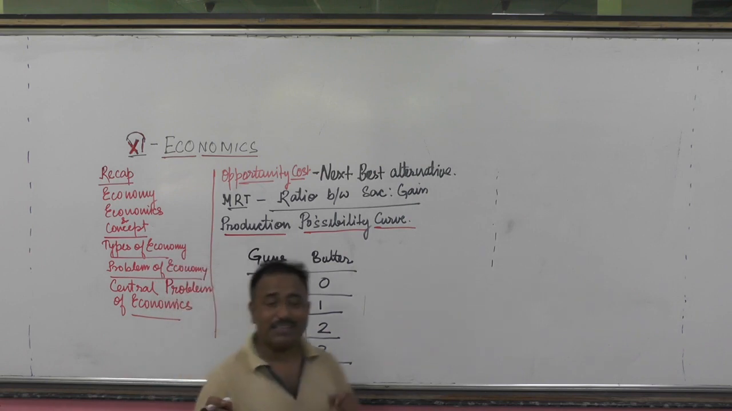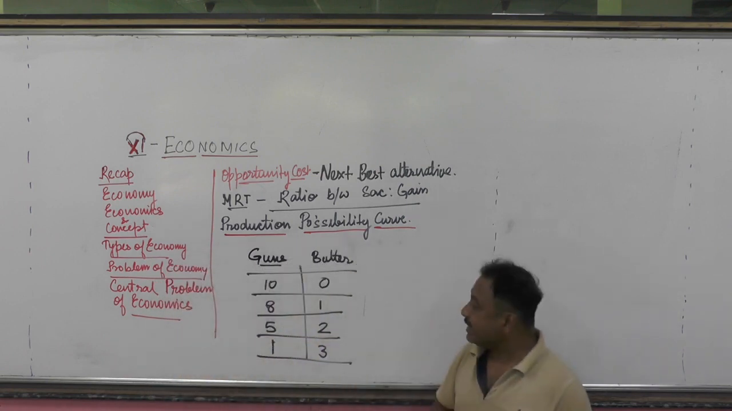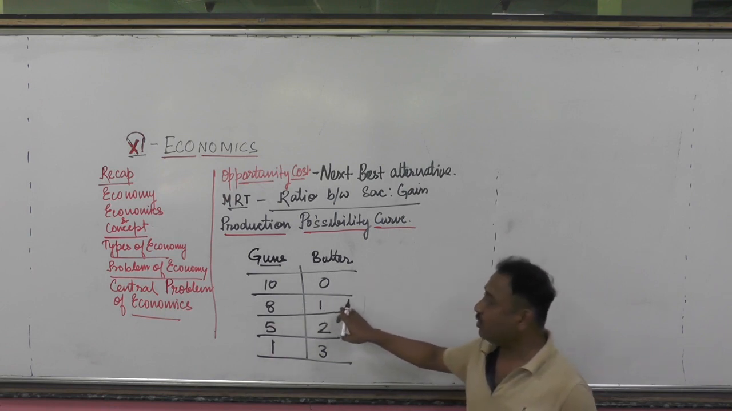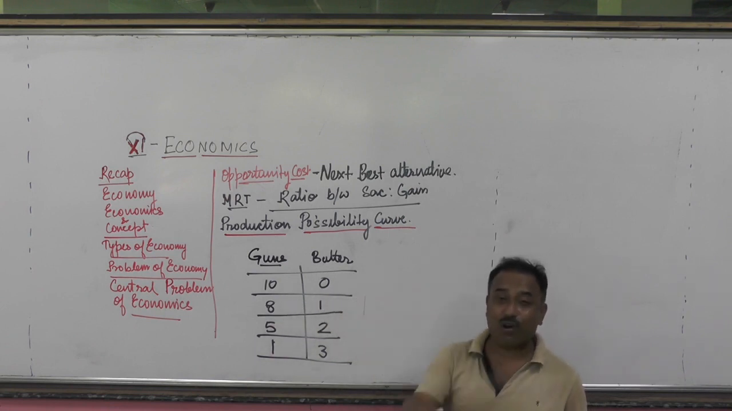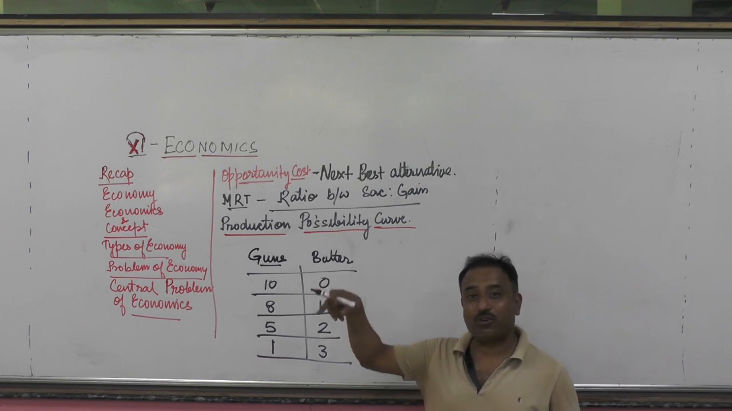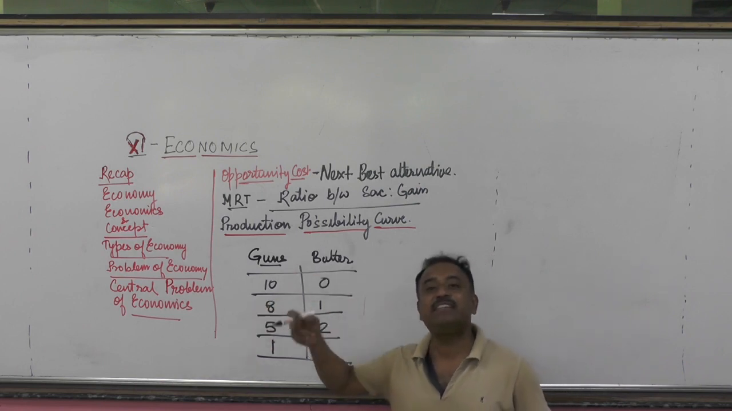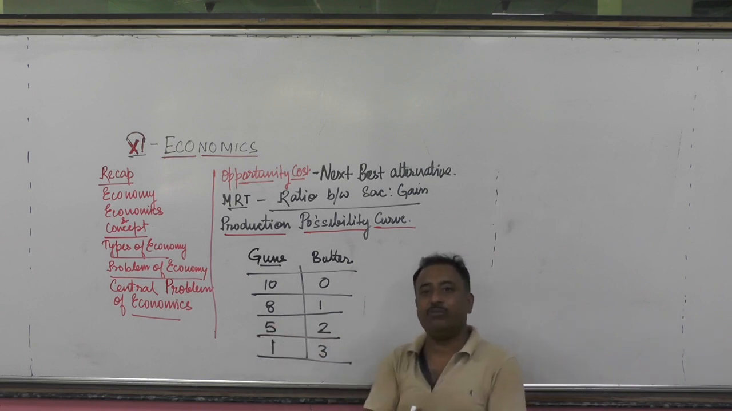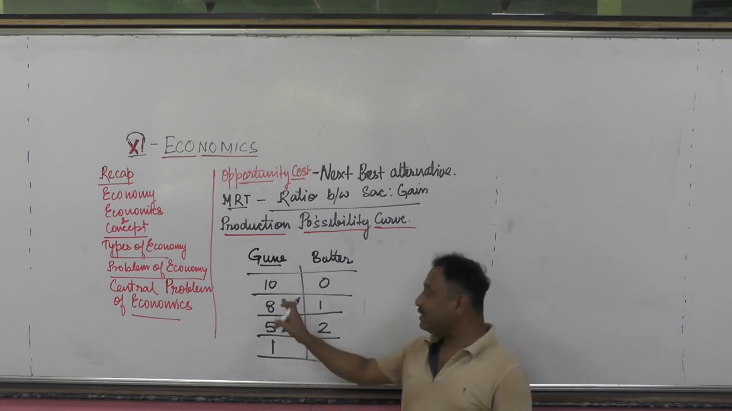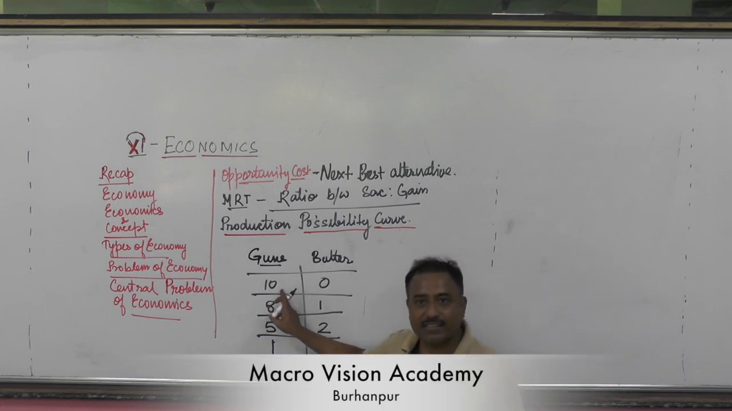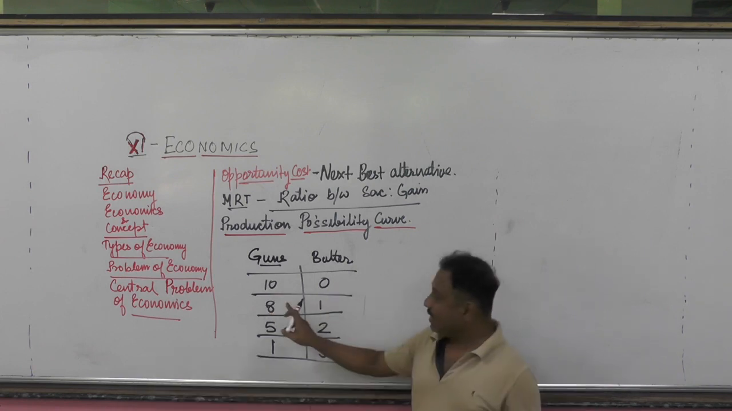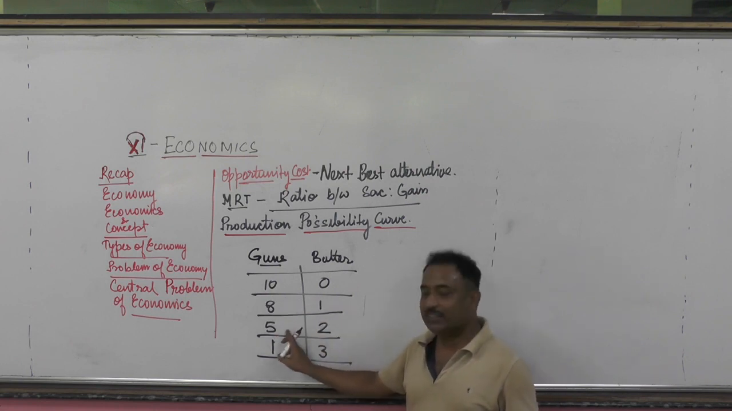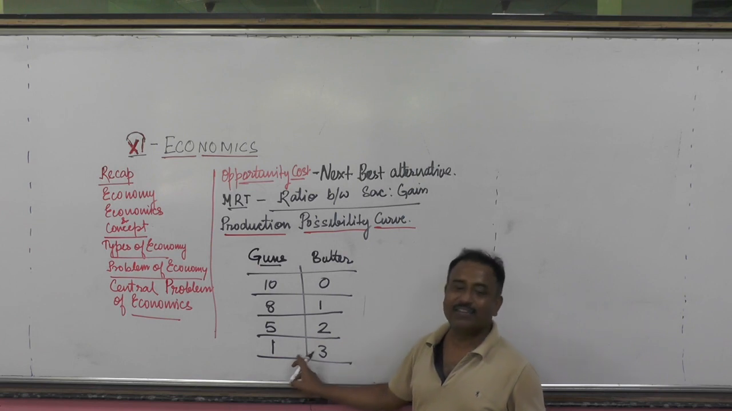Now here, by this curve, I want to explain. These are the possible combinations of producing 2 of the goods. That's why it is called the production possibility curve, PPC curve. From its name you can also define, these are the possible combinations. 10 guns, 0 butter. 8 guns, 1 butter. 5 guns, 2 butter. 1 gun, 3 butter.